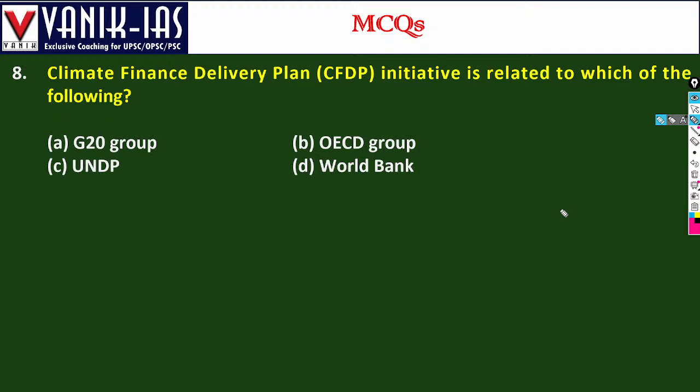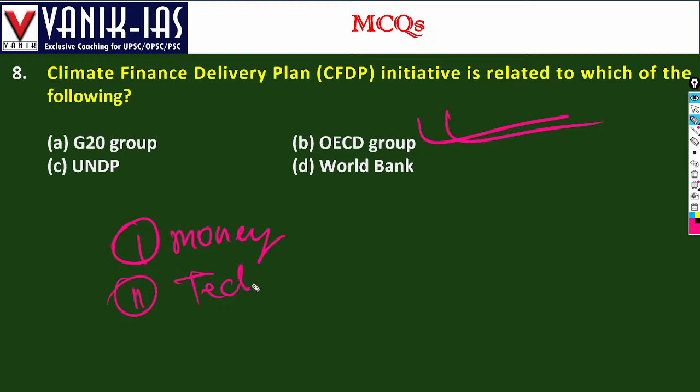Climate finance delivery plan initiative is related to which of the following? It is related to the OECD group. Why is this important? Because at the present time, climate change is primarily because of the developed countries. If developed countries have caused this climate change, then they must bring the solution. That's why developed countries must give two things, either money or technology, to counter this climate change, because they are responsible for it.